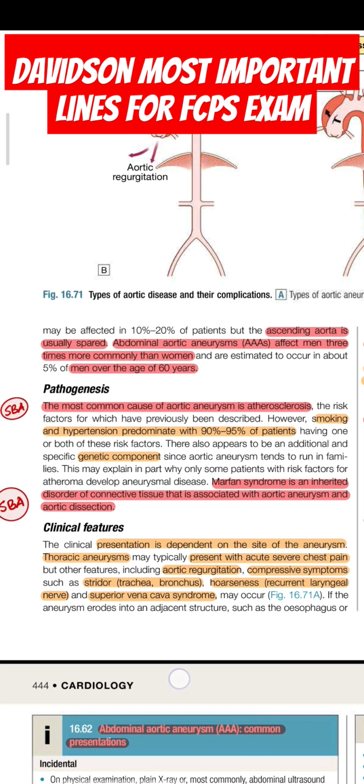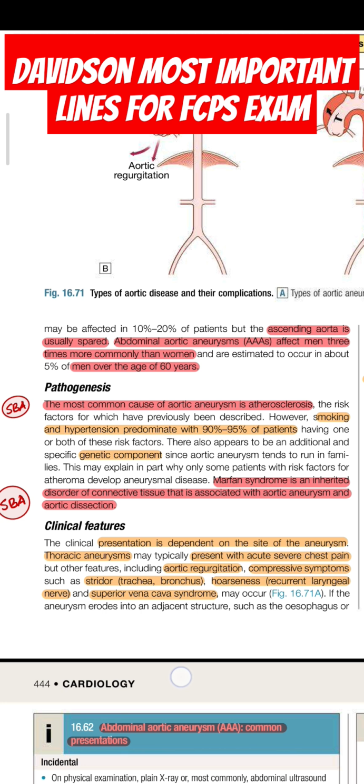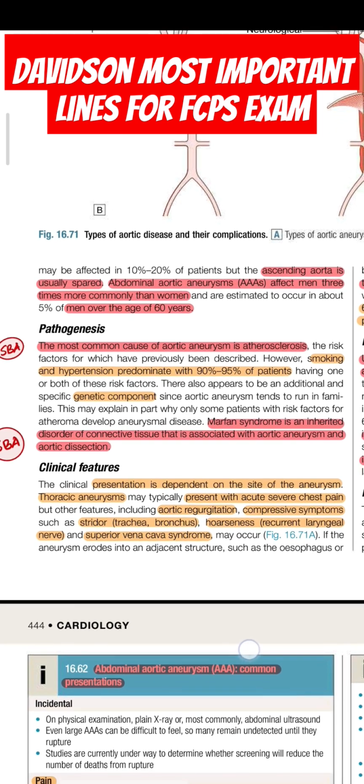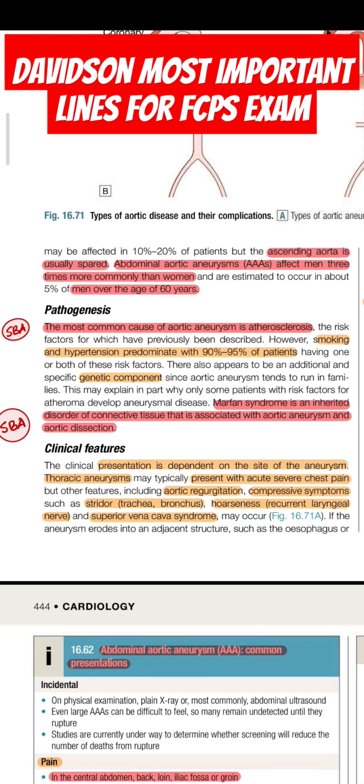Pathogenesis. The most common cause of aortic aneurysm is atherosclerosis. Smoking and hypertension predominate in 95% of patients. There's also a specific genetic component. Marfan syndrome is an inherited disorder of connective tissue that is associated with aortic aneurysm and aortic dissection.